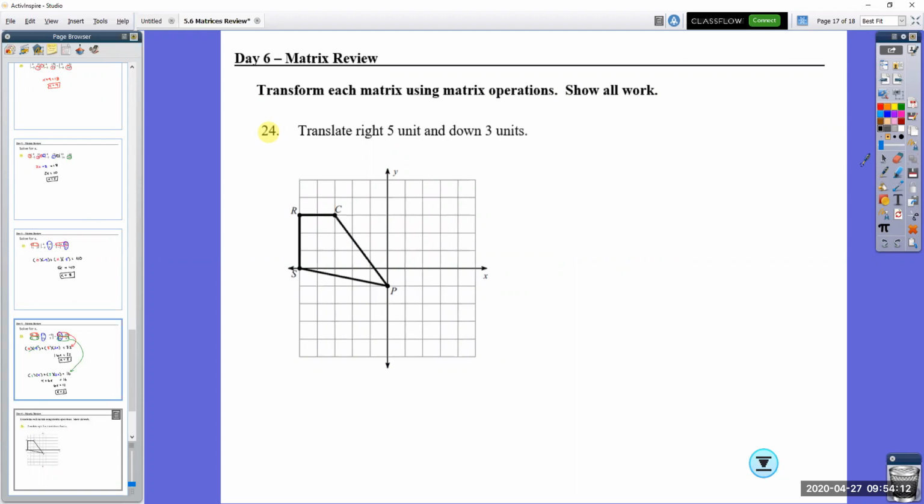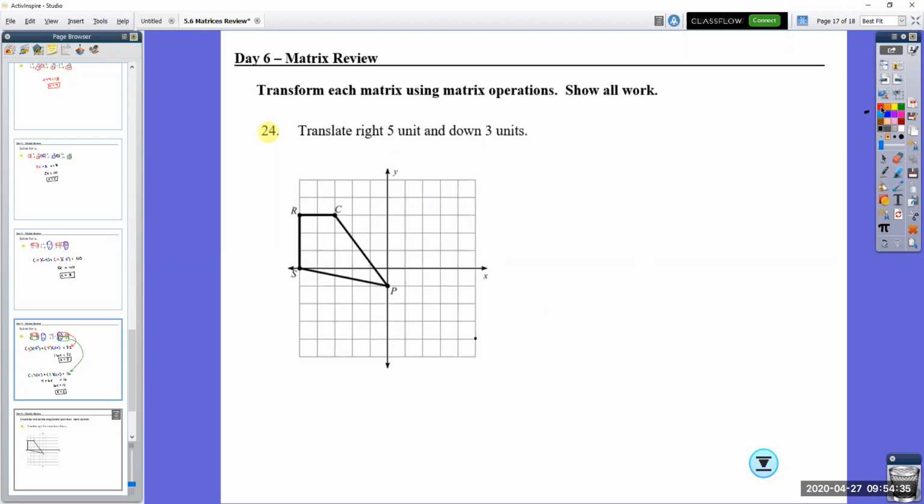This is the other lesson, the first lesson for this week: transforming matrices using matrix operations. Now it's asking us to translate right 5 units and down 3 units. We could go back to geometry and just say, all right, I'm going to take this point P and translate it right 5 units, 1, 2, 3, 4, 5, and down 3 units, 1, 2, 3.